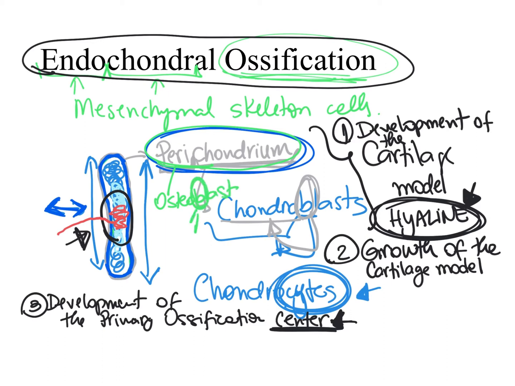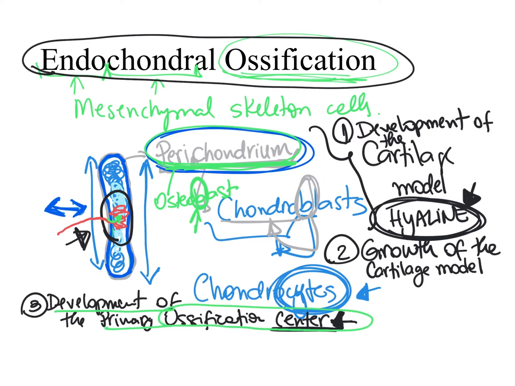And the osteoblasts are the cells born to build bone. They follow this pathway that the blood vessels went through, and these osteoblasts derived from the mesenchymal cells in the perichondrium go all the way to the center of this cartilage model, and that is what we call the development of the primary ossification center.